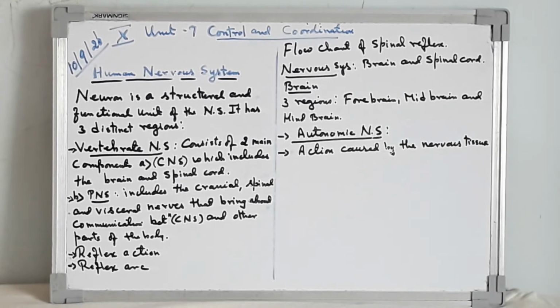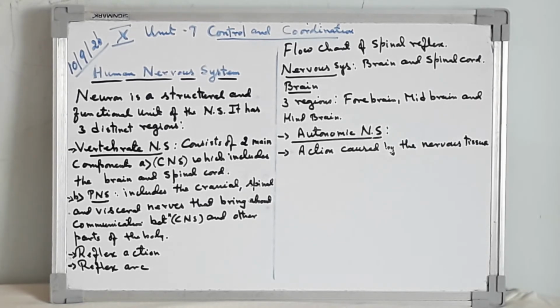From the motor nerve, it goes to the effector organ and it responds, that is, withdrawal of the hand. It is a path of reflex action which consists of receptor, sensory neuron, relay neurons and motor neurons connected to the effector organ.